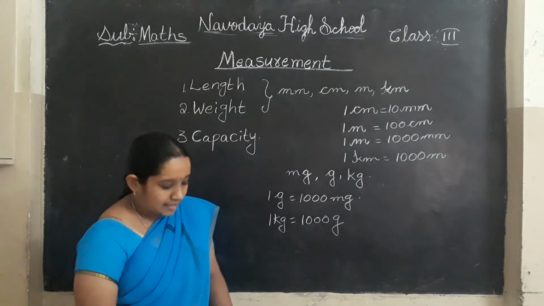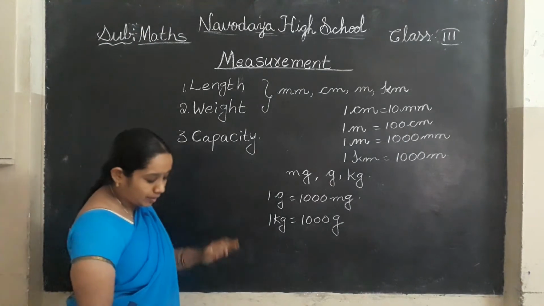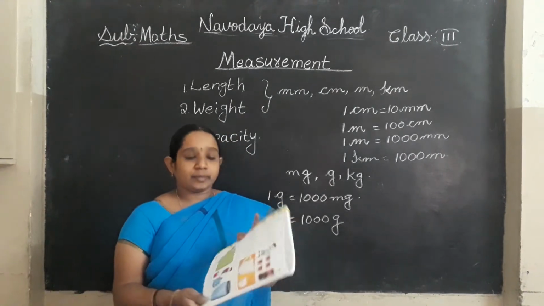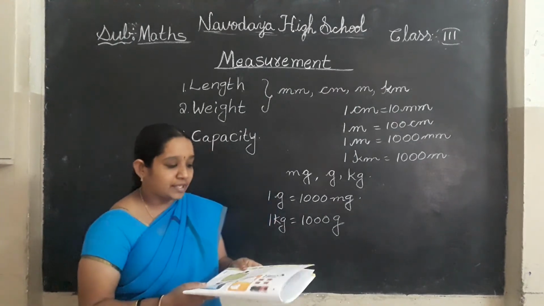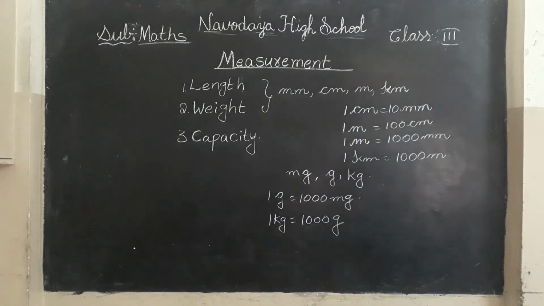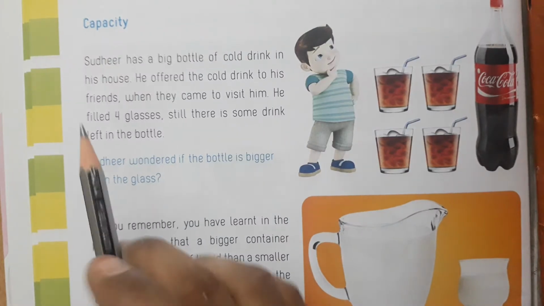Now today, let us learn about capacity, children. Open your course book, page number 10. Let us learn from the course book. See page number 10, children.